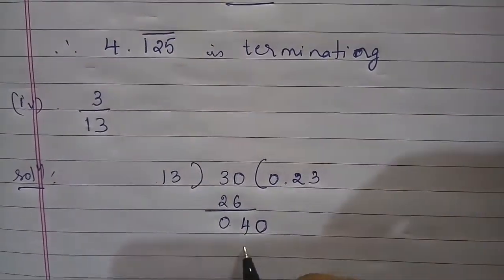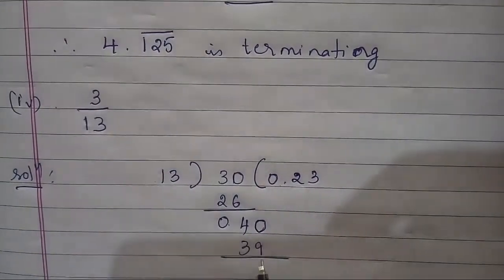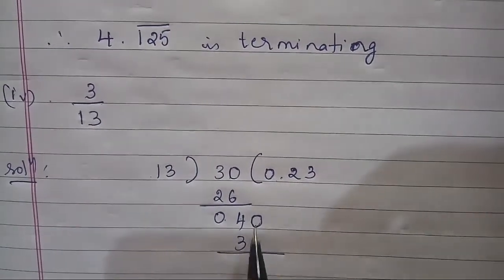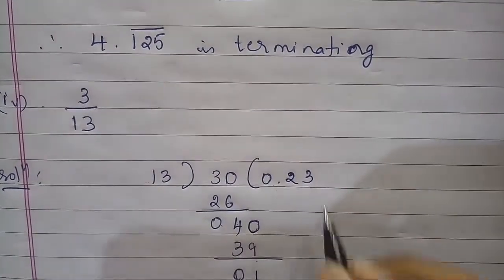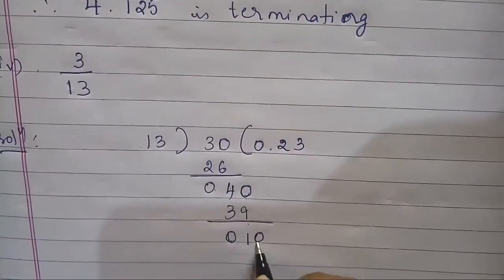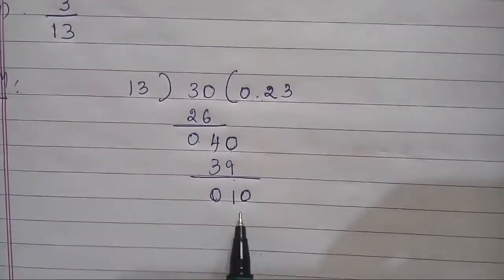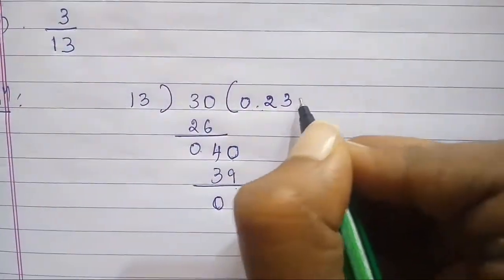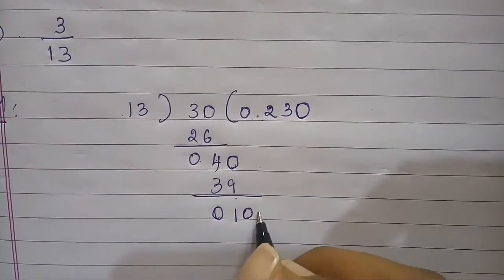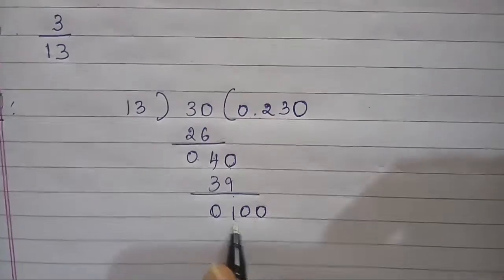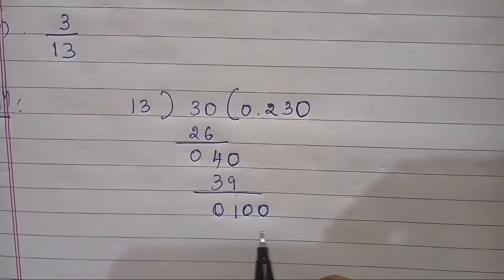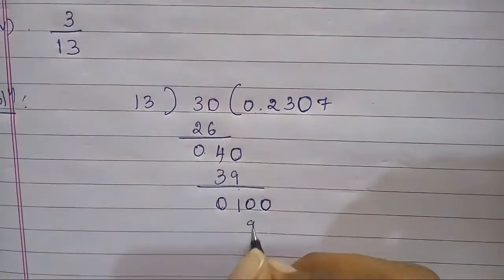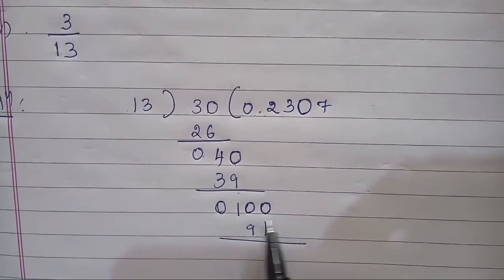13 3s are 39. 40 minus 39 is 1. Again I can take a 0, because I already took the decimal point. Here I got a 10, but 10 is also less than 13, so I can put one more 0 after 10. 13, 100. In the 13 table, 13 7s are 91. That is 100 minus 91.